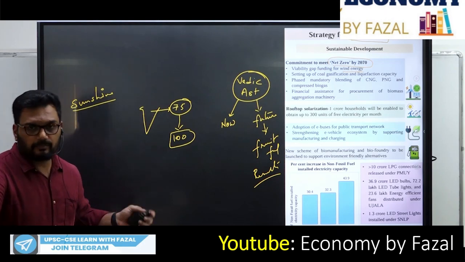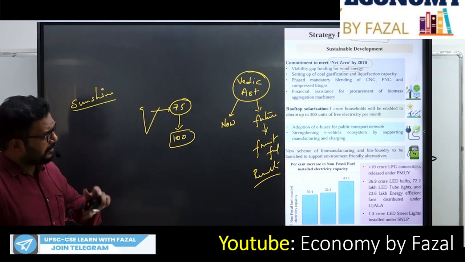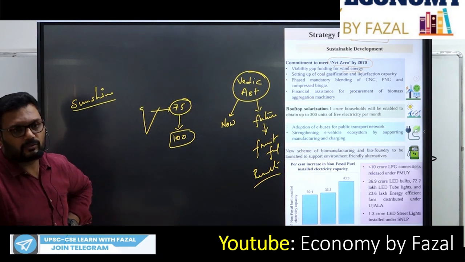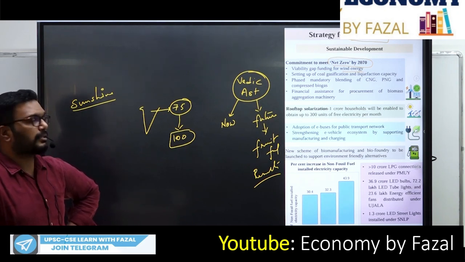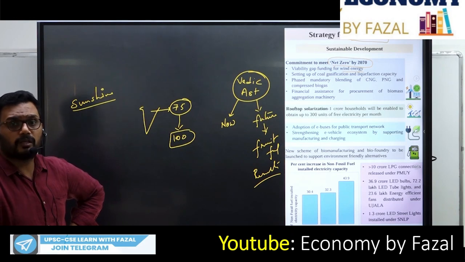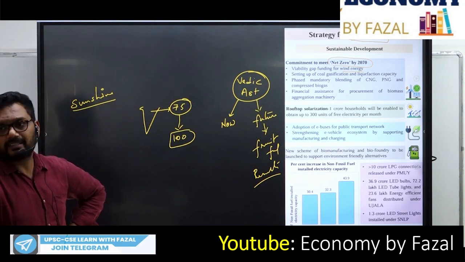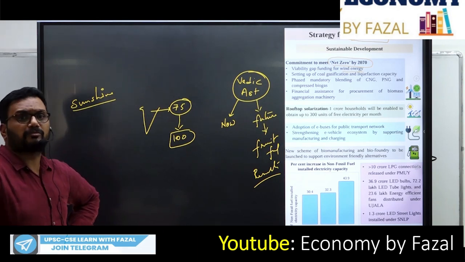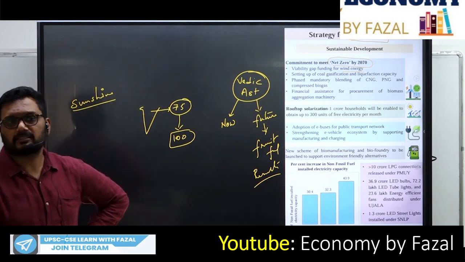What we are coming up with in solarization, solar rooftop panels, all these are related to the International Solar Alliance only. 1 crore households will be enabled to obtain up to 300 units of free electricity per month if they go for solar rooftop. Adoption of e-buses for the public transport network, e-buses which work without fossil fuels. Strengthening the e-vehicle ecosystem by supporting manufacturing and charging. Charging stations we definitely lag.